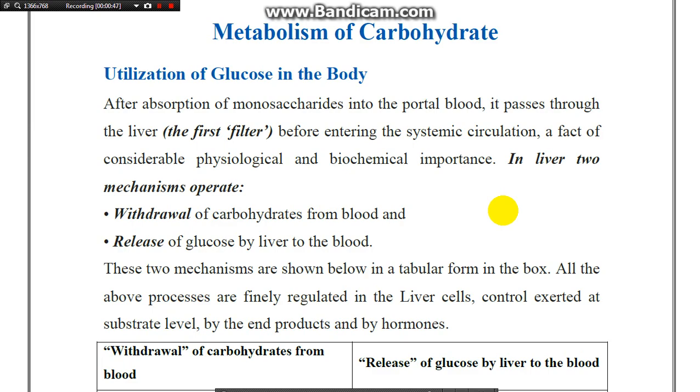These two mechanisms are shown below in tabular form in a box. All the above processes are finally regulated in the liver cells. Control is exerted at the substrate level by end products and by the hormones.